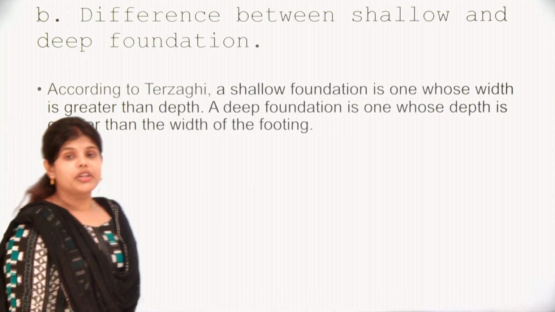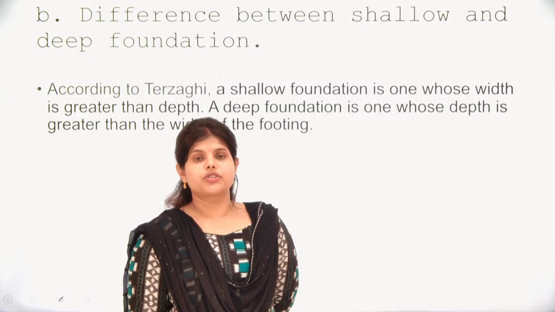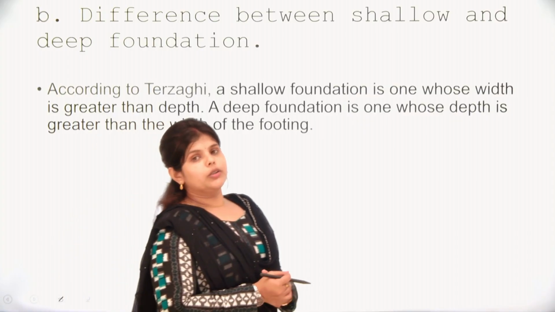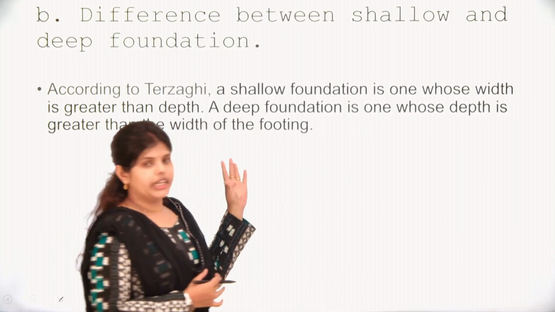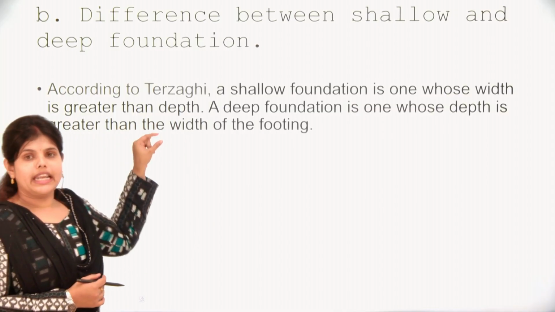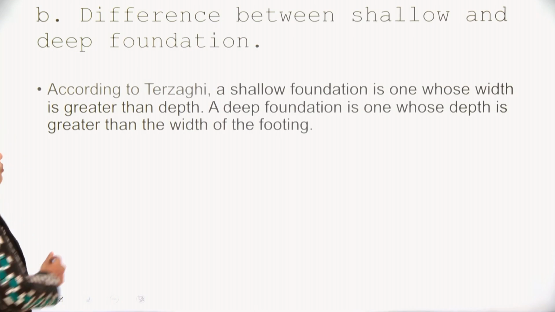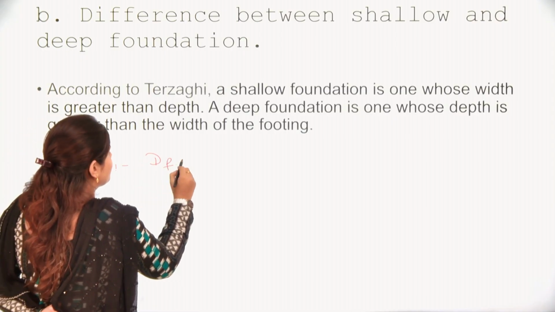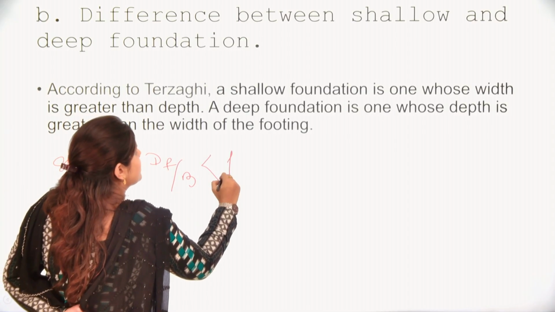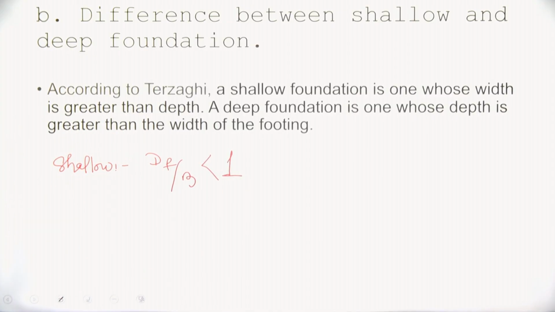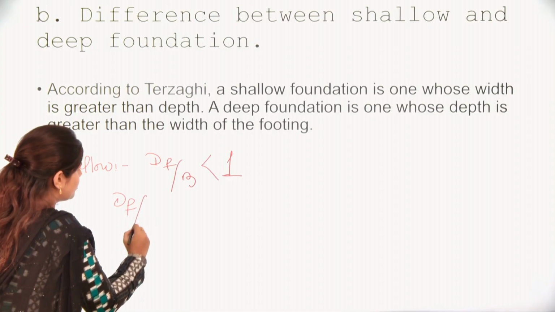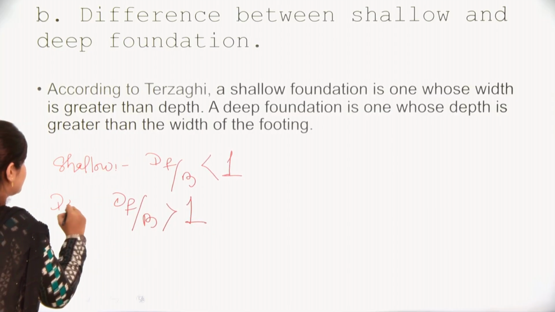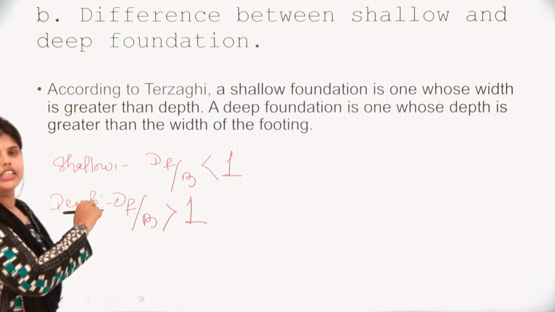Next is the difference between shallow and deep foundation, which is a most important question. According to Terzaghi, the depth of footing by width of footing will be less than 1 in case of shallow foundation. Also, you can write that the Df by B ratio is less than 1 in case of shallow foundation, and the depth of footing by width will be greater than 1 in case of deep foundation. These two things can give you 2 marks.